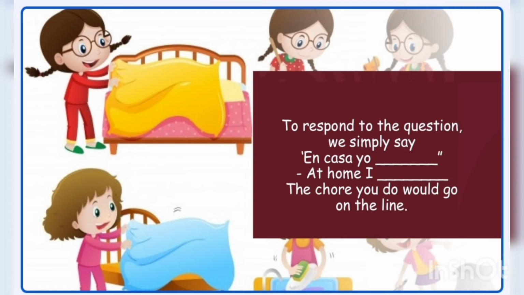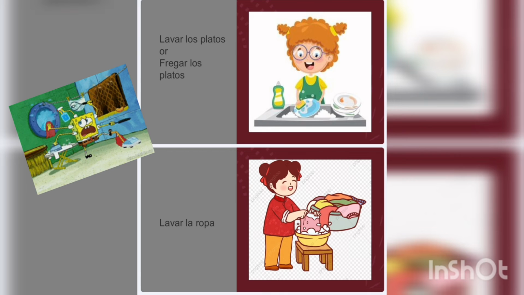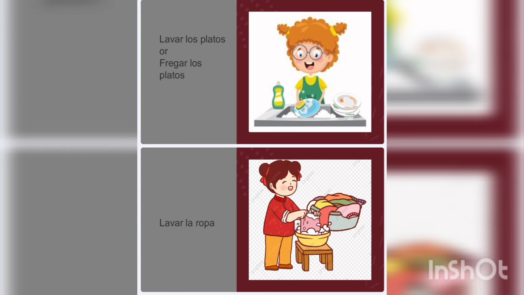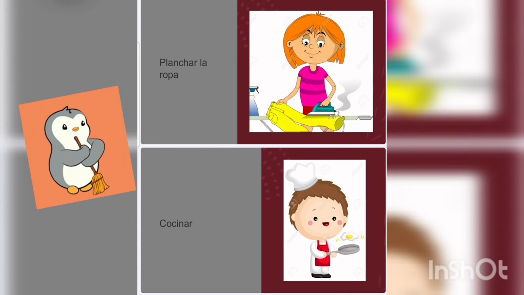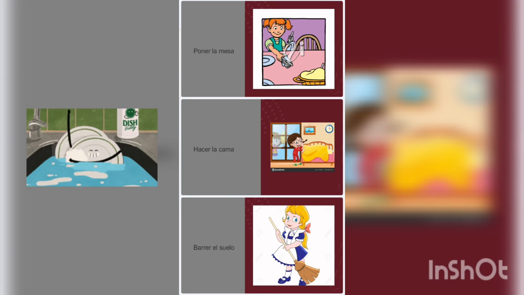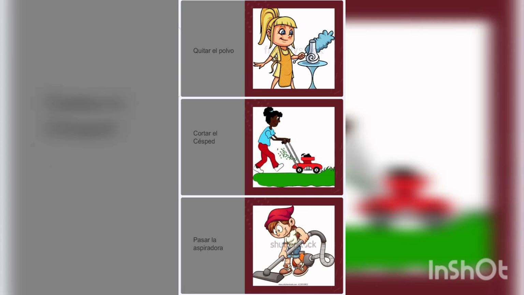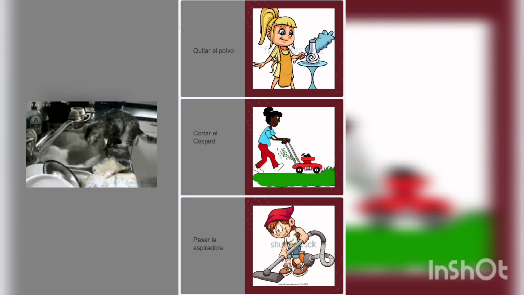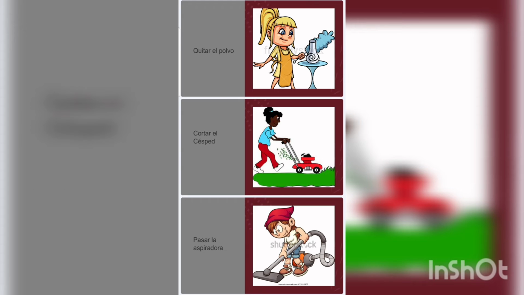Now let us look at a few chores. What do you think these mean? Lavar los platos o fregar los platos. Lavar la ropa. Planchar la ropa. Cocinar. Sacar la basura. Poner la mesa. Hacer la cama. Barrer el suelo. Quitar el polvo. Cortar el césped. Pasar la aspiradora.